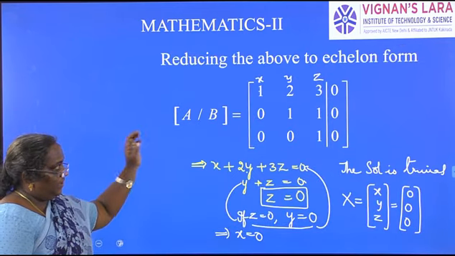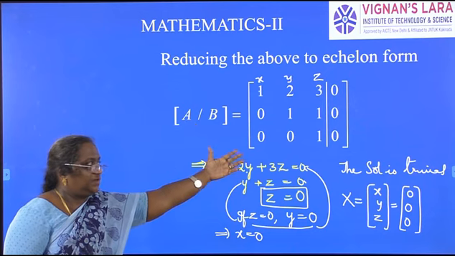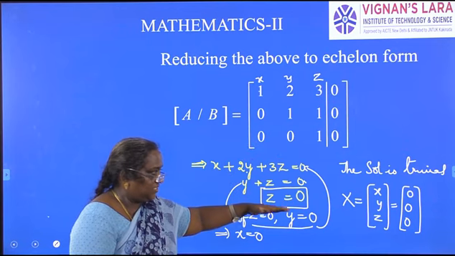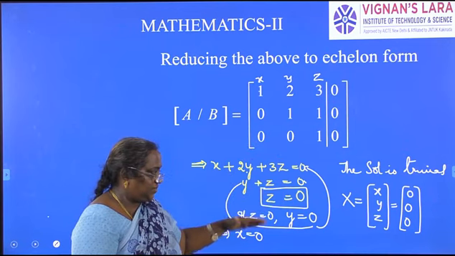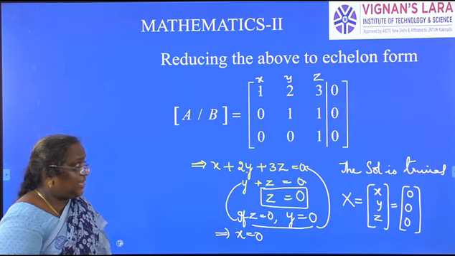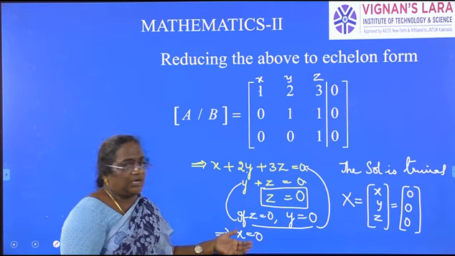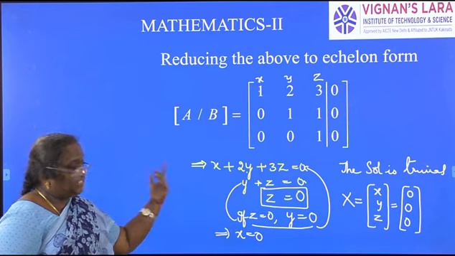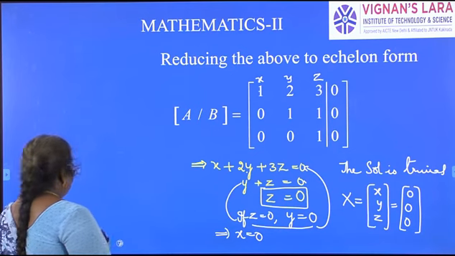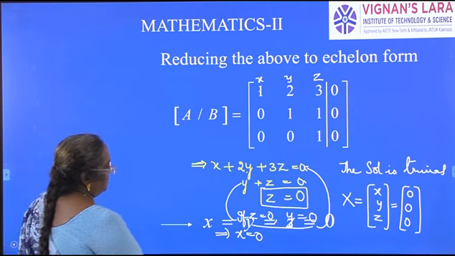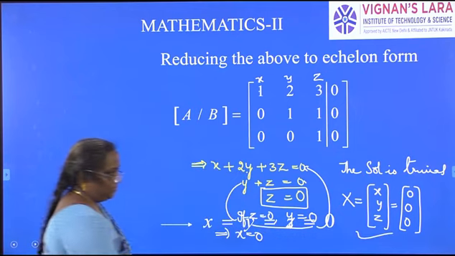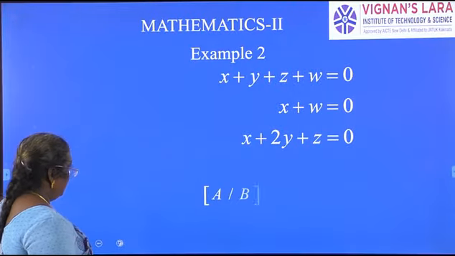When we converted it into echelon form, this is what we got. Now we write the equations from the reduced echelon form in this way. Seeing the equations, you will understand what type of solution we have. Clearly here z is 0. We can see another example where you can understand how it is not a trivial solution. So this is the solution for this problem: x is equal to y is equal to z is equal to 0, or you can write it in this way also.